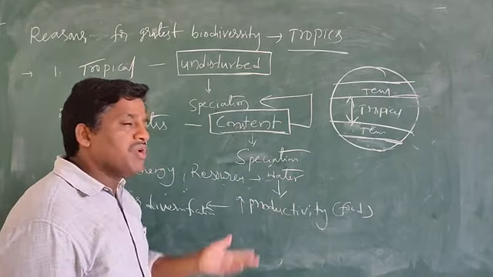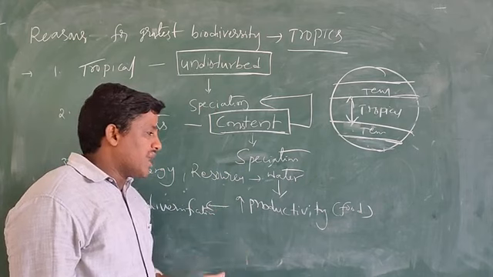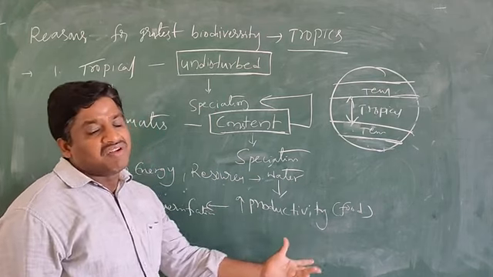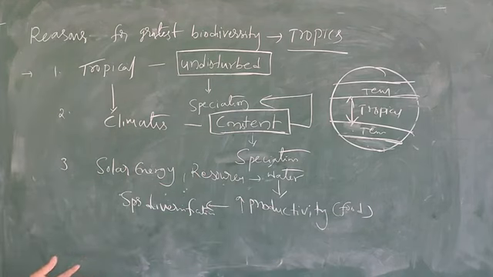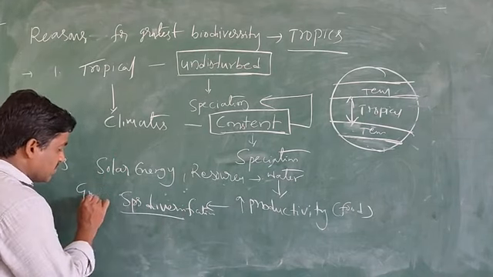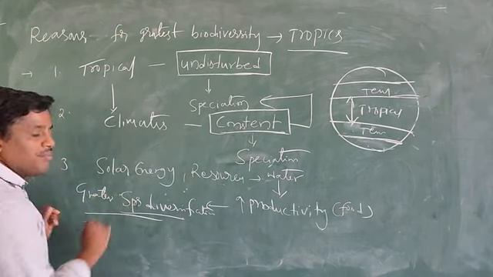As a result, what will happen? The plants that are present, their productivity can increase. Food increases. Whenever food increases, what will happen? Greater species diversity can be formed.